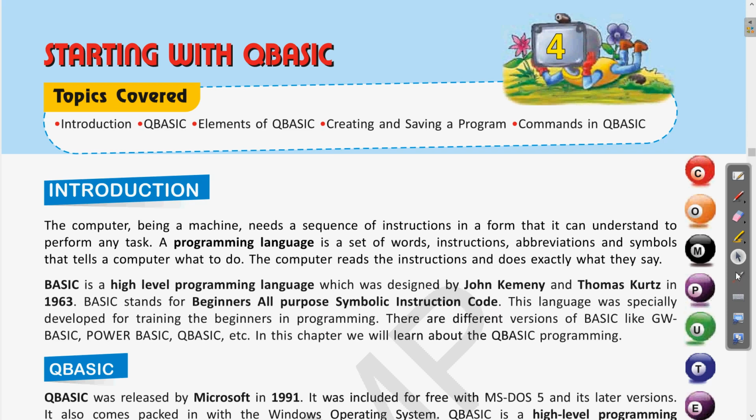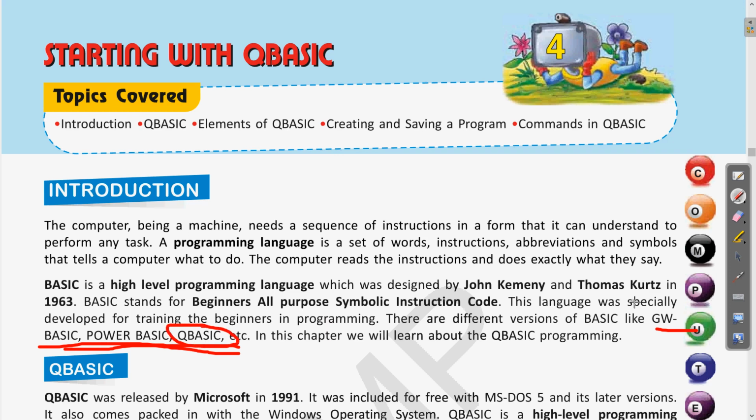Clear? So this QBasic is a version of BASIC. BASIC is the full form: Beginner's All-purpose Symbolic Instruction Code. It was developed in 1963, and the persons who designed this language are John Kemeny and Thomas Kurtz. Clear? Then BASIC has different versions like GW-BASIC, PowerBASIC, QBasic. Clear? So among these examples, right now we are reading one of them, that is QBasic.